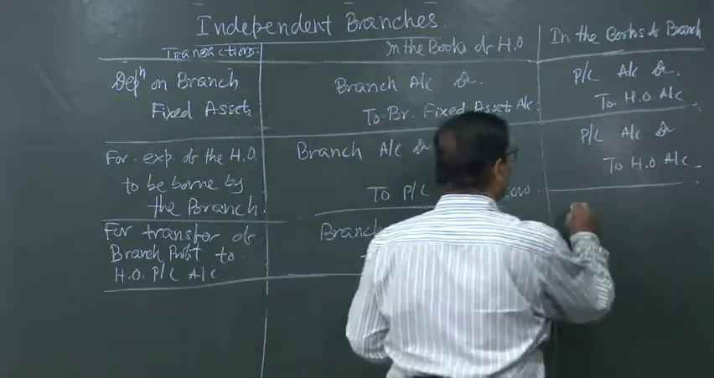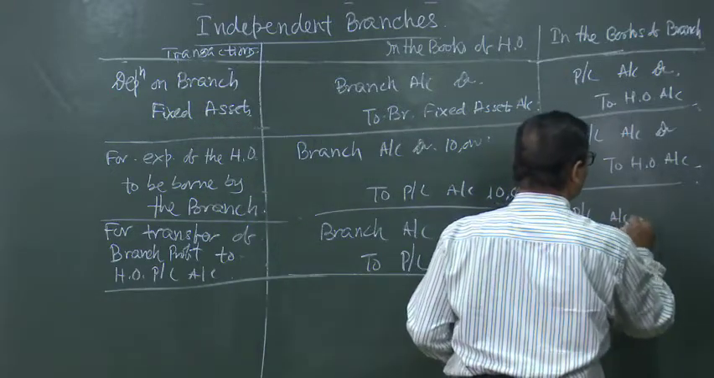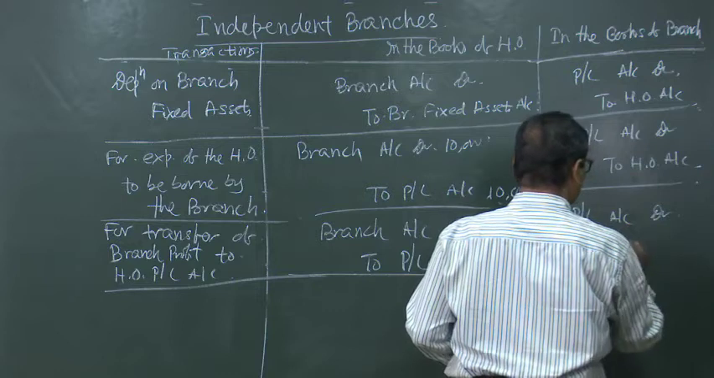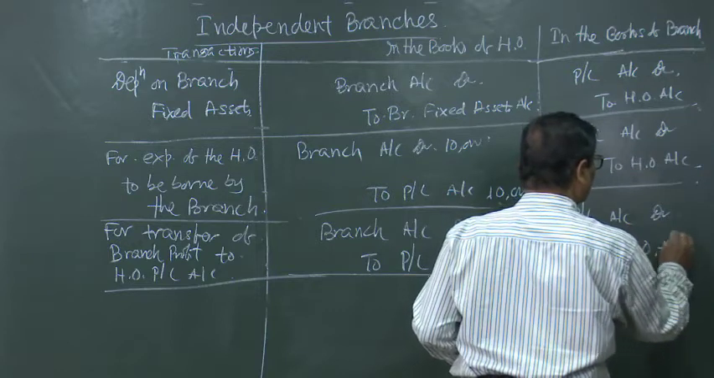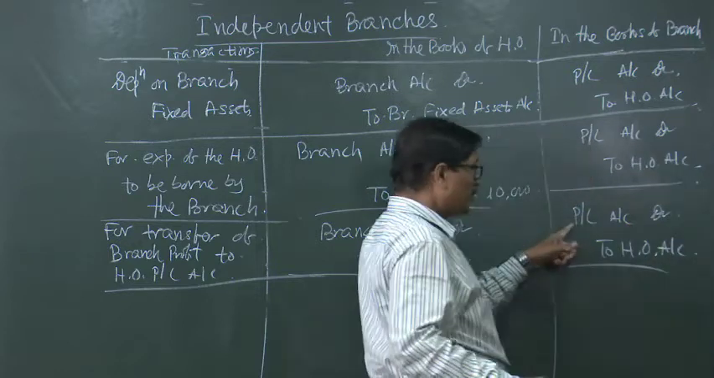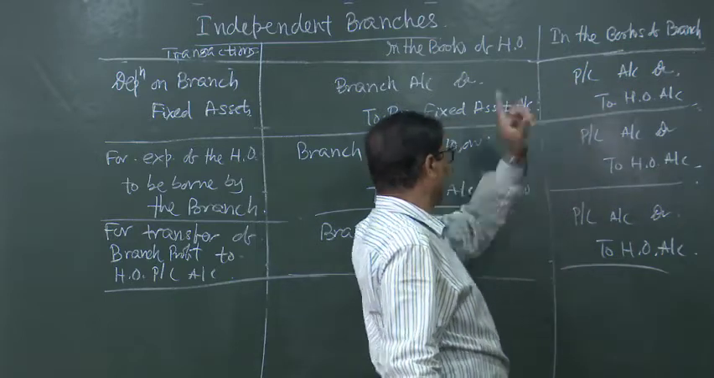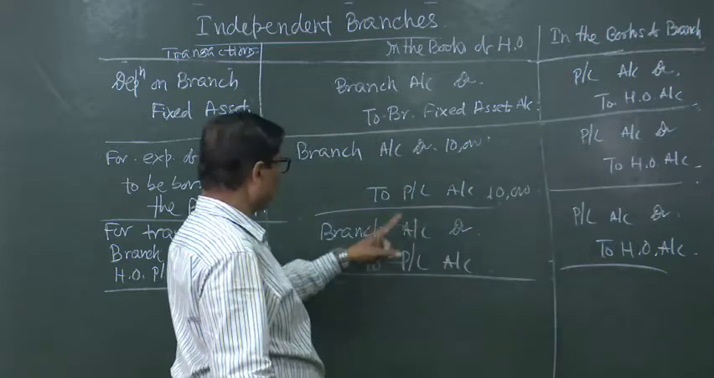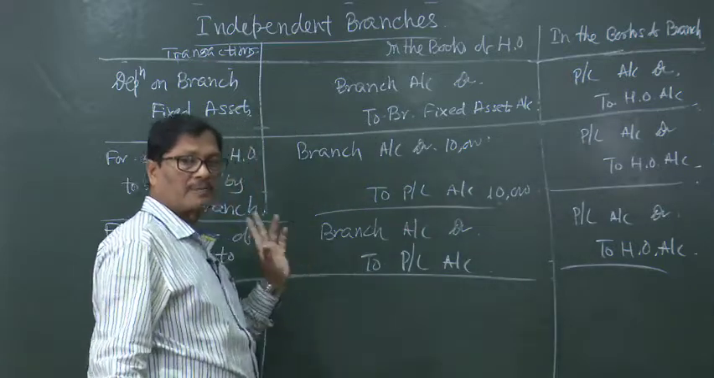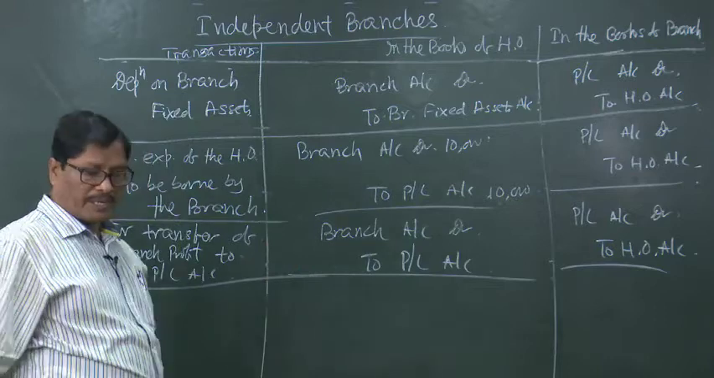So, we can write profit and loss account debited to head office account. This profit and loss account belongs to the branch. This is branch PL account, this is branch PL account, and these PL accounts are all head office PL accounts, general profit and loss account. So, this will be the entry.